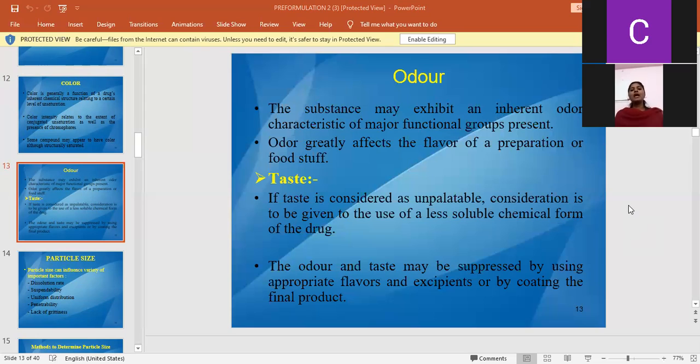This is about the organoleptic properties: color, odor, and taste. By using these parameters, we can finally make an appropriate dosage form. This information is useful to the formulator to make an optimized dosage form. By gathering this information, pre-formulation is a learning process. By this learning process, we will choose the appropriate excipients, the right composition, right processing